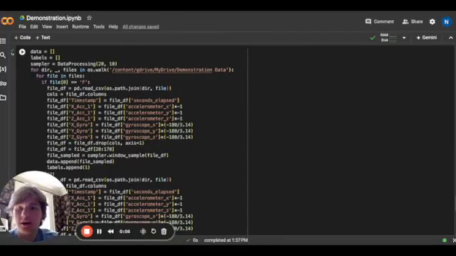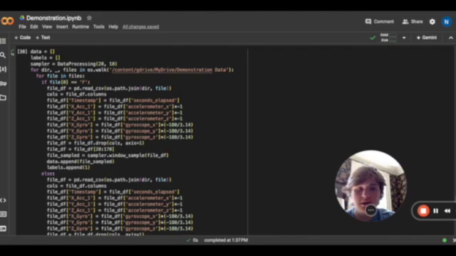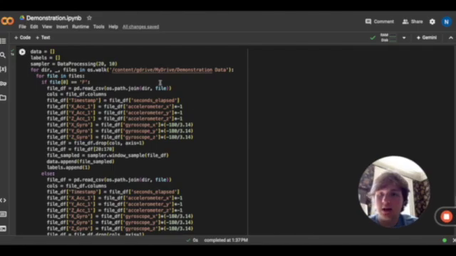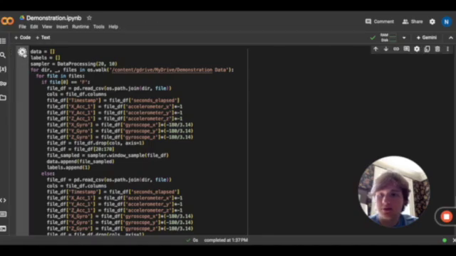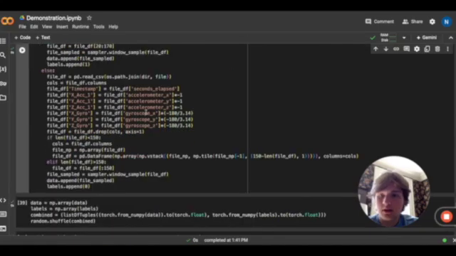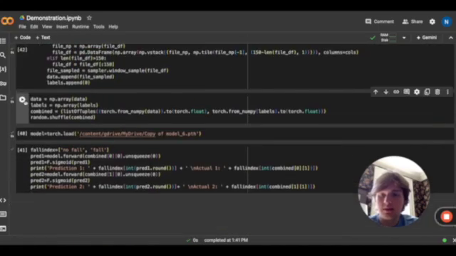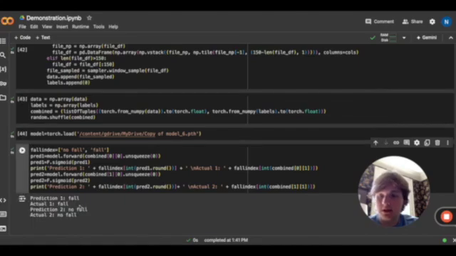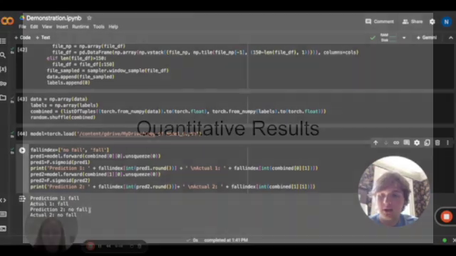So now that we have collected and exported our data to the drive, we can now run it through our code and see how it performs. So here I'll just process the data, and then we can get it all ready, load our model in, and then do our predictions. And as you can see, we correctly predicted both the fall and the no fall.